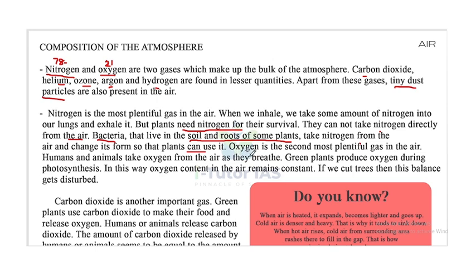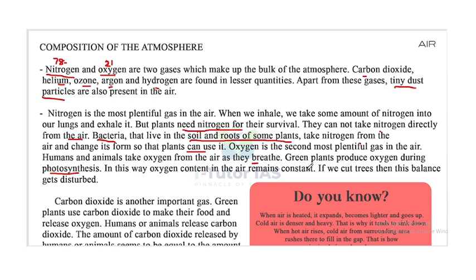Now, second one. Oxygen is the second most plentiful gas in the air. Humans and animals take oxygen from the air as they breathe. Green plants produce oxygen during photosynthesis. The green plants absorb carbon dioxide and produce oxygen with the help of sunlight. In this way, the oxygen content in the air remains constant.